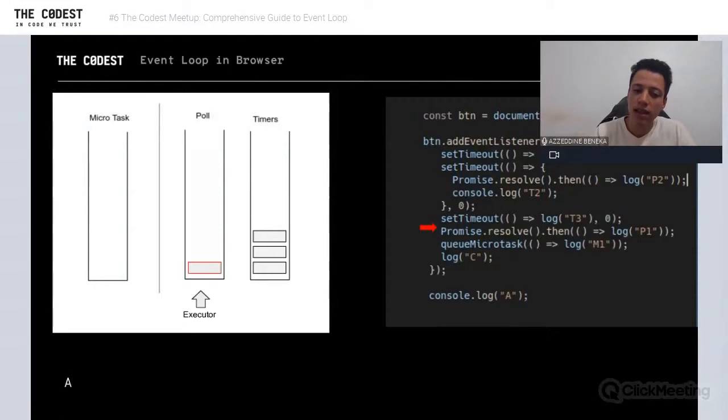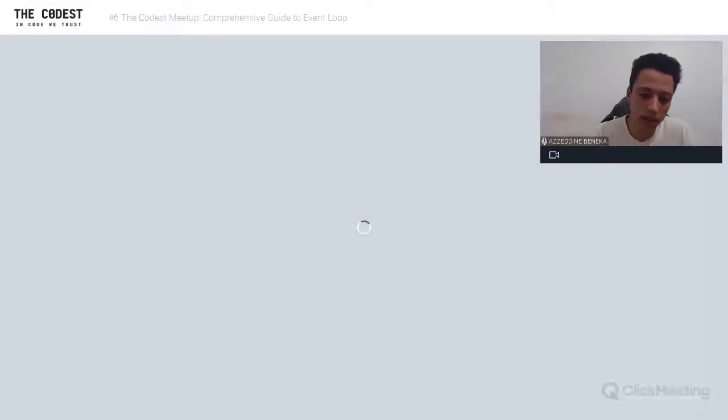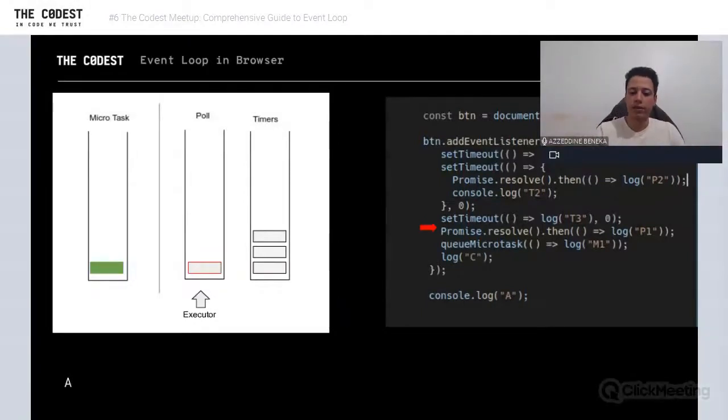Promise, like I said, every result, if we resolve a promise or reject a promise, is going to be scheduled in microtask, which has more priority. The second thing is we have queueMicrotask. The same thing, it's going to be scheduled in microtask. And then we have only log C, which is just calling a function that's going to log C, right?